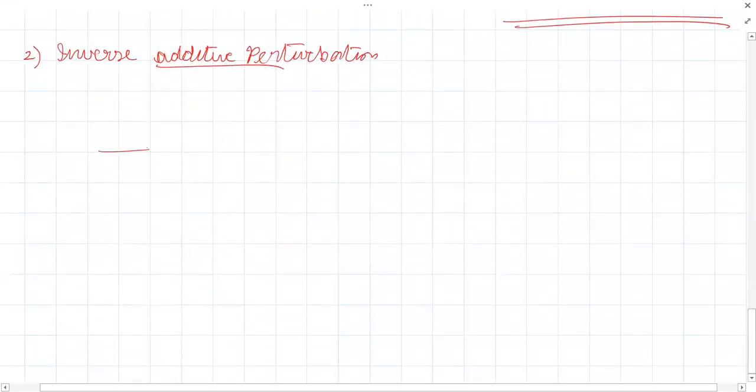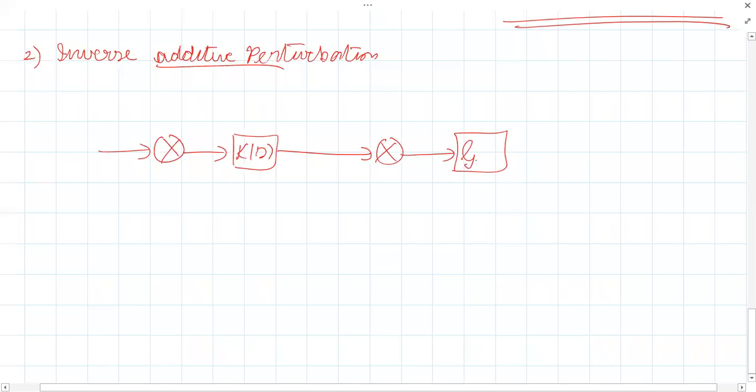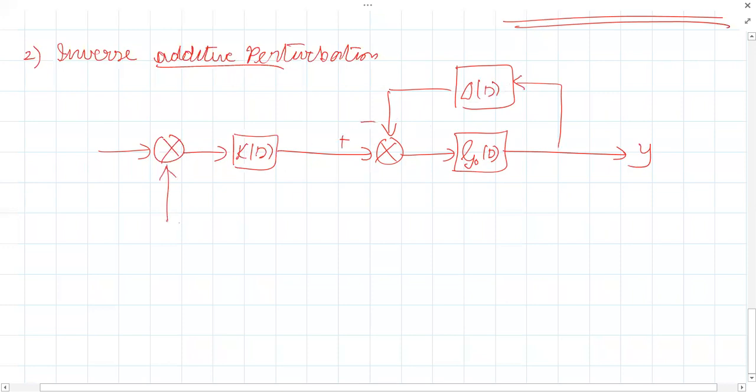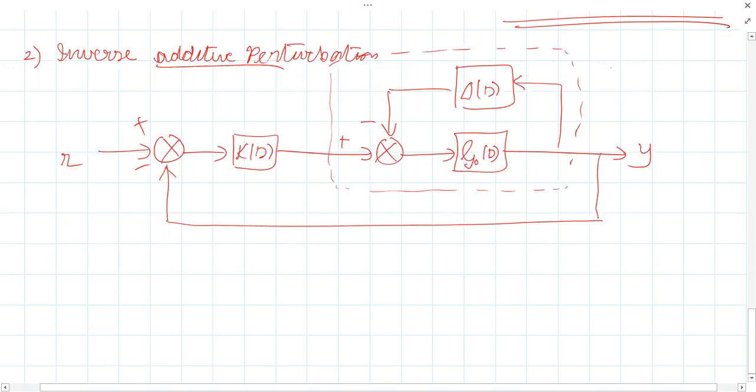So this is again a feedback, the controller K of S. This is the nominal plant. This is the output Y. And here is our perturbation delta of S. Plus minus. Okay, this is the unity negative feedback. R plus minus, this is Y. So this is our perturbed plant GP of S. So find the stabilizing condition.